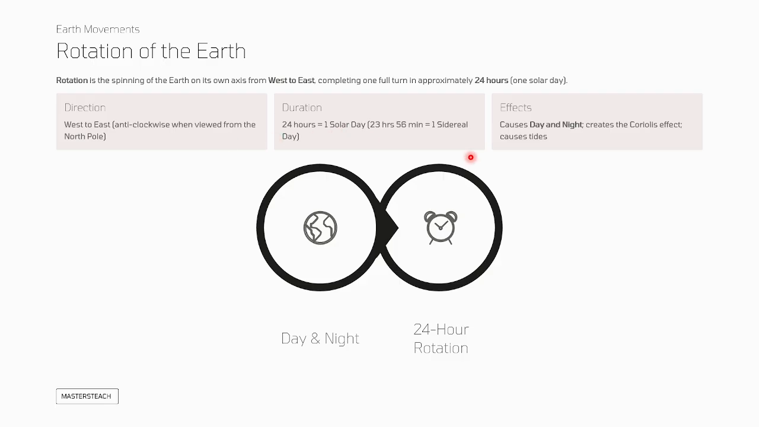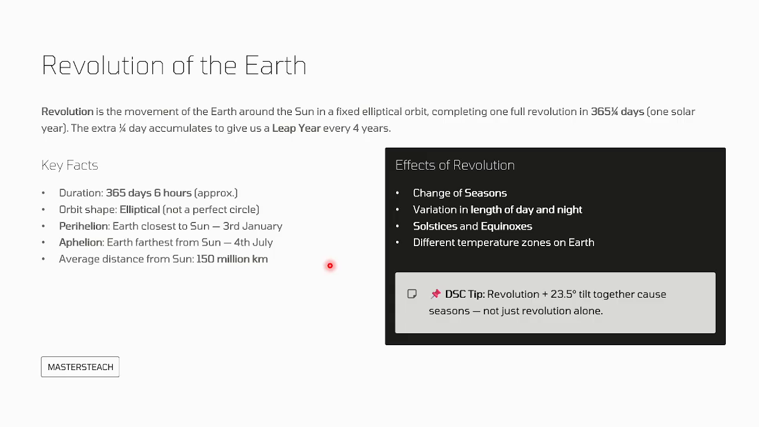Then duration: 24 hours equals one solar day, and 23 hours 55 minutes equals one sidereal day. Then effects: through the rotation of the earth, day and night occur. It creates the Coriolis effect and causes tides. Day and night happen through rotation, over 24 hours. Okay. Then revolution of the earth.